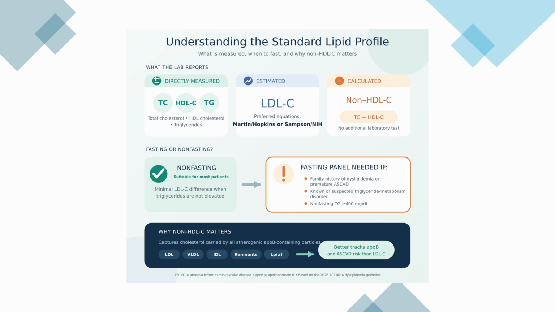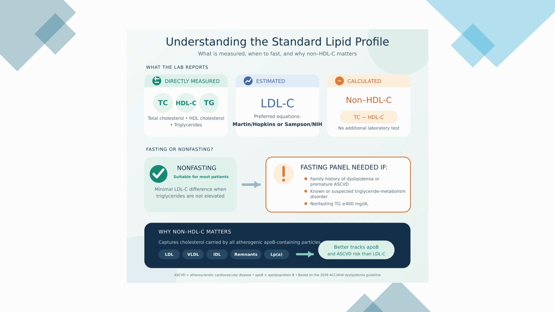However, if there is a family history of dyslipidemia or premature ASCVD or a suspected triglyceride metabolism disorder, or when non-fasting triglyceride levels are 400 milligrams per deciliter or higher, a fasting lipid panel should be utilized to provide a more accurate LDL level.